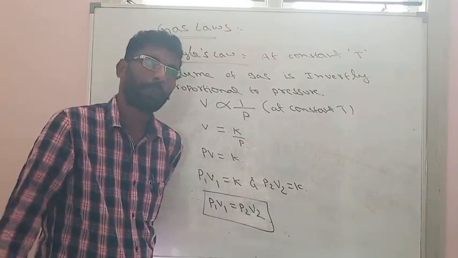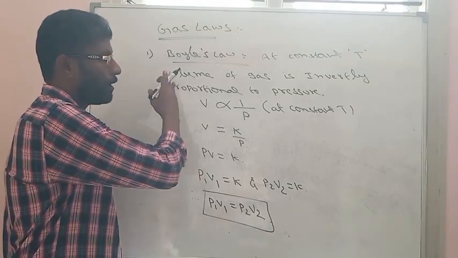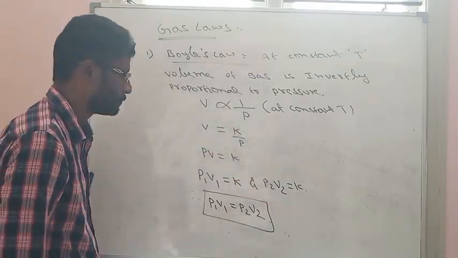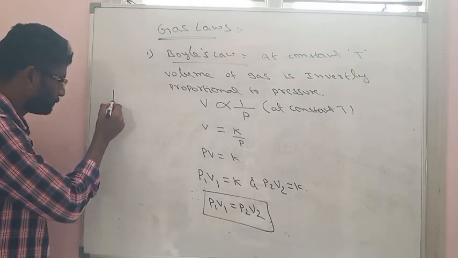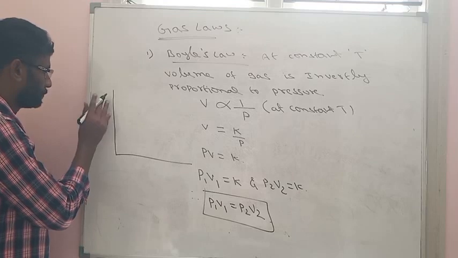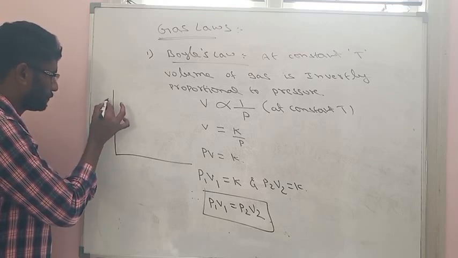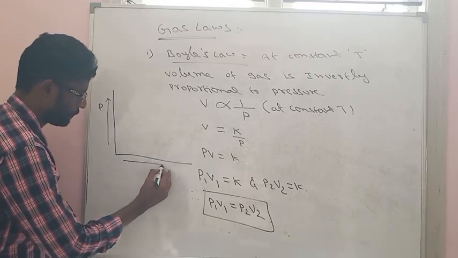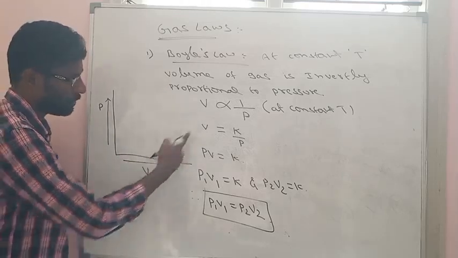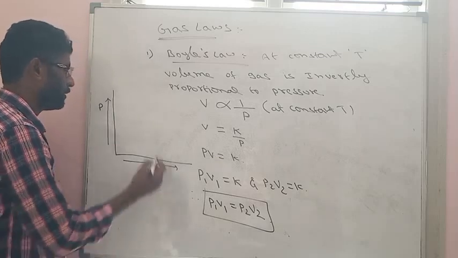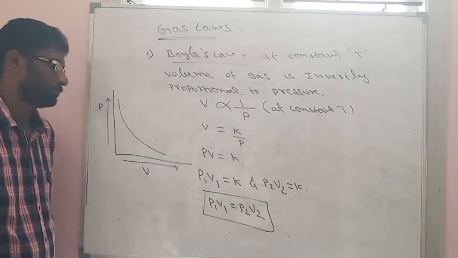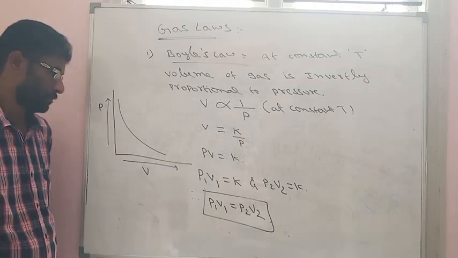P1 V1 is equal to P2 V2. So Boyle's law says that volume is inversely proportional to pressure. If you draw a graph of pressure versus volume, both pressure and volume are inversely proportional. That's why it will give a negative hyperbola curve like this at a given temperature.